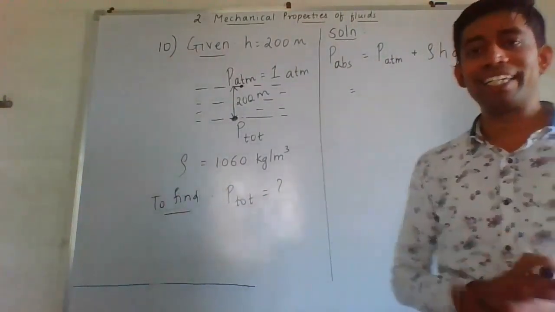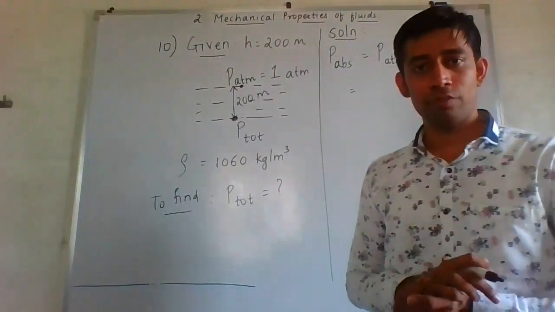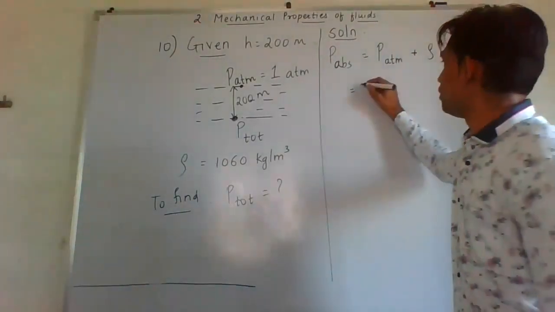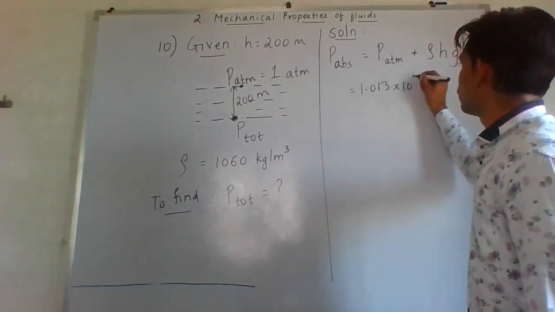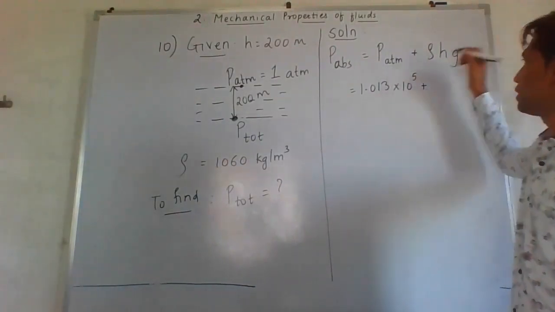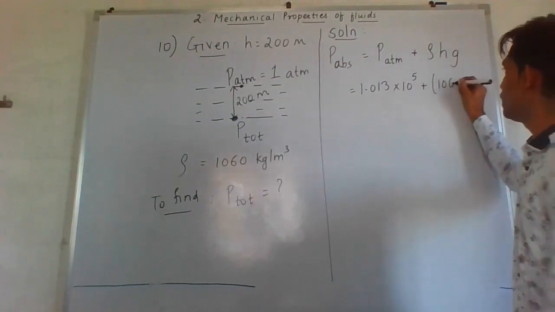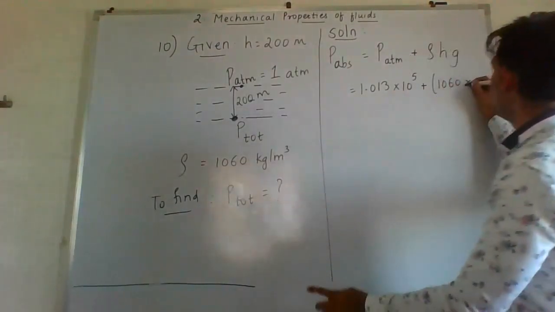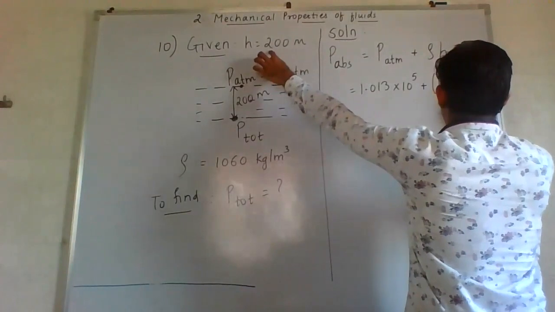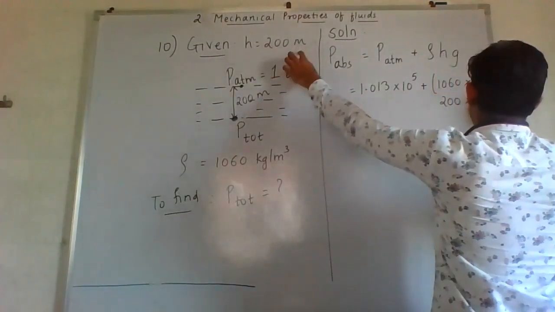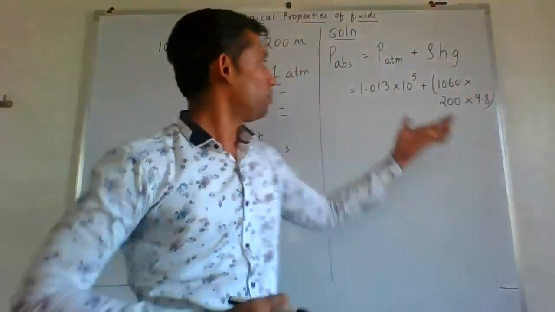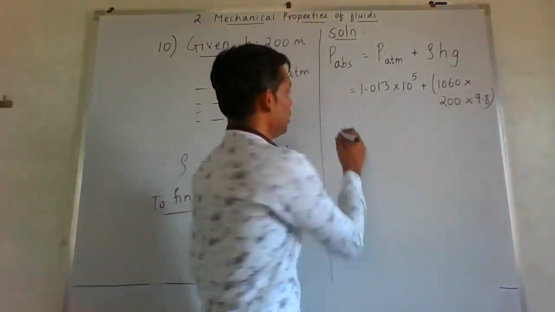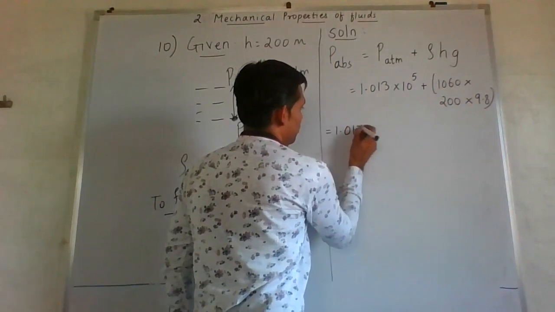Atmospheric, just now I had written the value of atmospheric pressure which you should be aware, which is 1.013 into 10 raised to 5 plus density 1060 into height value 200 into g value is to be taken as 9.8. This term you can directly multiply. So let's see what answer will come for this.